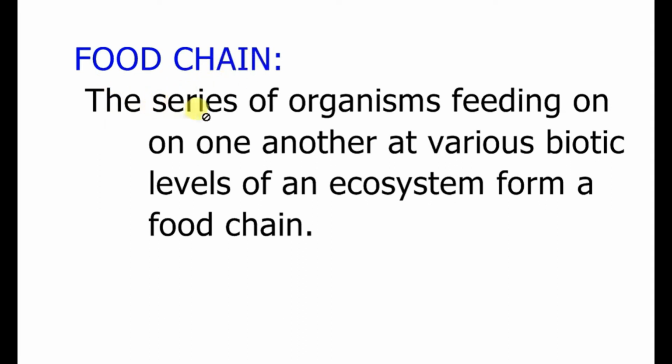The series of organisms feeding on one another at various biotic levels of an ecosystem form a food chain. So who eats whom is simply a food chain. Many organisms may possess various biotic levels in an ecosystem, and one organism may feed on several other organisms or plants also. So a food chain is actually a series or a chain of organisms which tells us who eats whom.